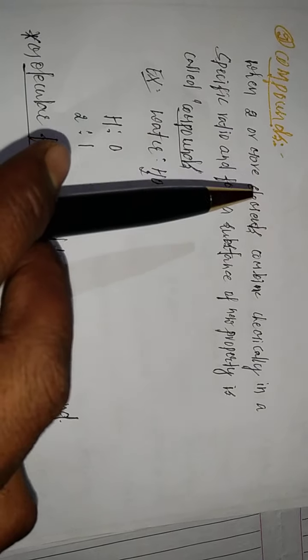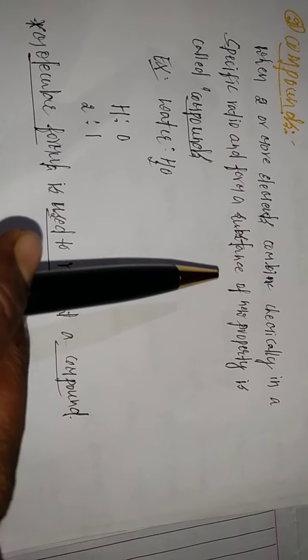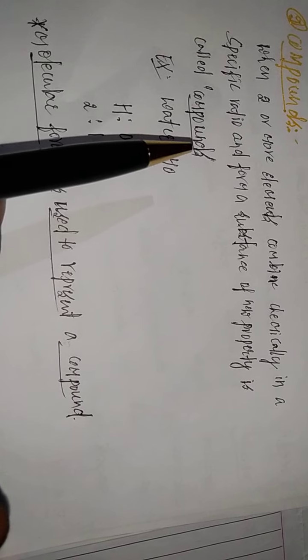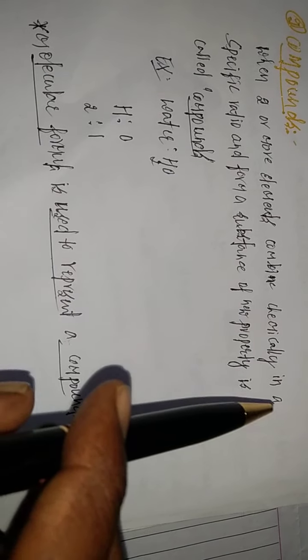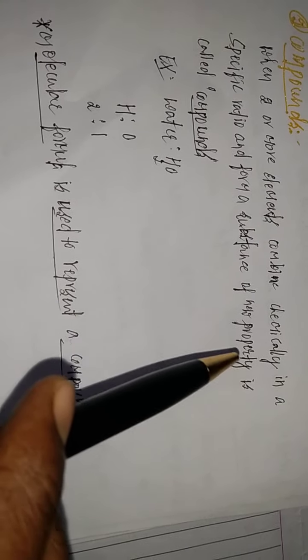Next we are going to discuss compounds. When two or more elements combine chemically in a specific ratio and form a substance with a new property, that substance is called a compound.